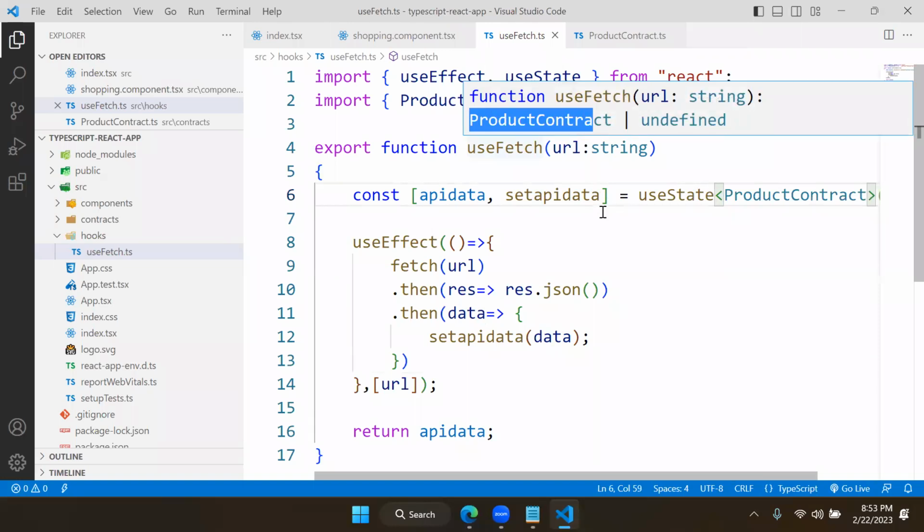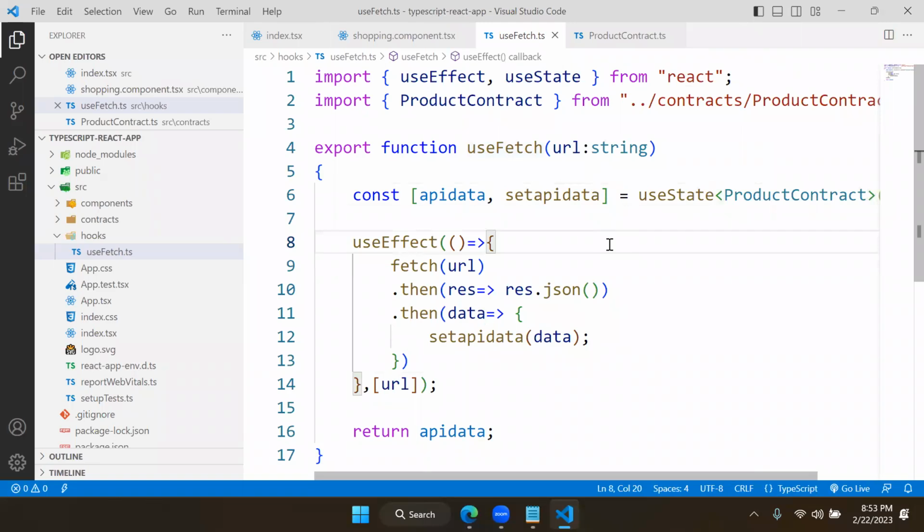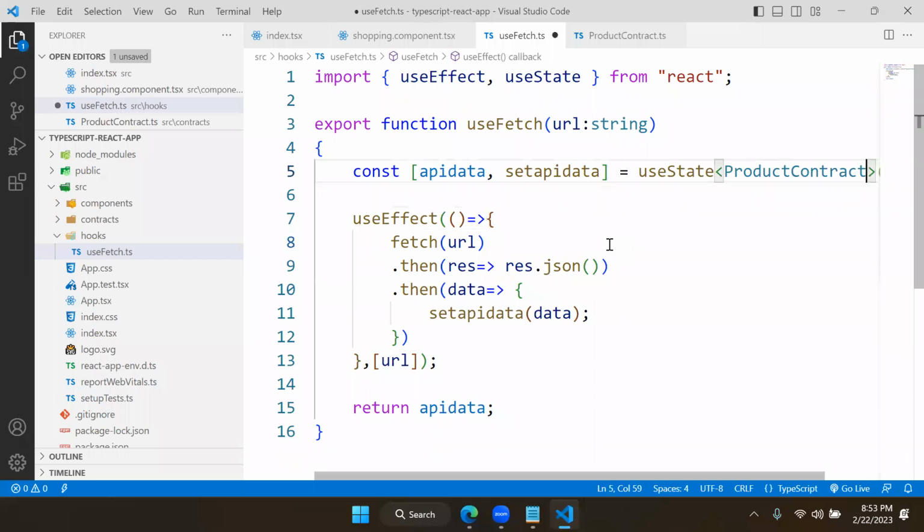It is a hook specially designed only for fetching fake store, not for NASA or other APIs that you are using. Because you configured a contract, it cannot return anything else other than that contract. I am just making it as any.